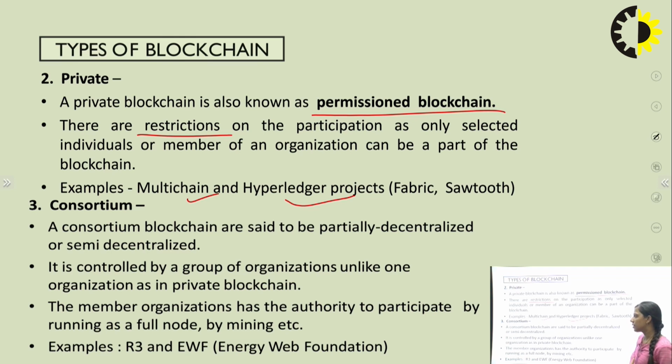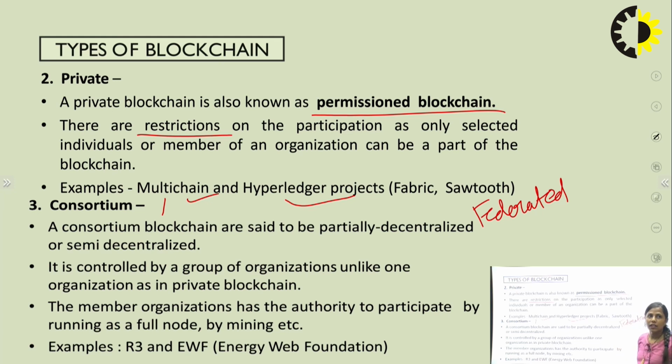What do you mean by the consortium term? It is also called the federated blockchain. In the federated or consortium blockchain, it is said to be partially decentralized, or semi-decentralized. This means the controlling is with particular organizations.